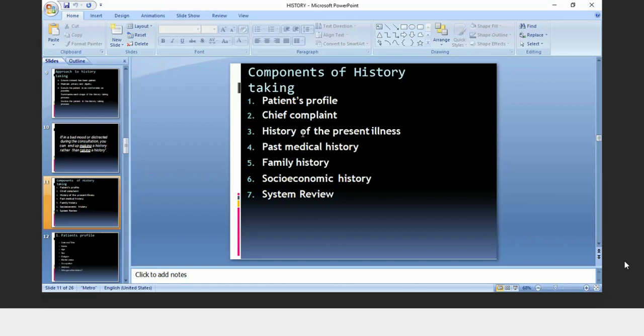You have to elaborate the chief complaint and the history of present illness, what the patient has said to you. Then past medical history. Is there any past medical history of the patient? Is there any disease in the past? Family history. History of family is very important.